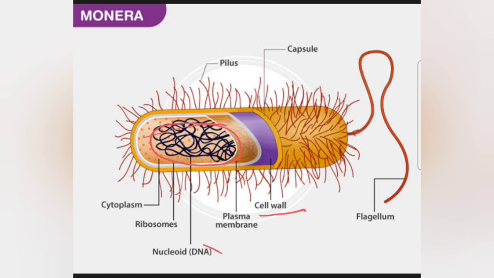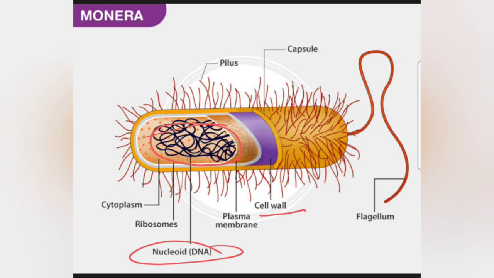So firstly, this is the nucleoid or the DNA. In prokaryotic organisms, the nucleoid is the one which is not bound within a nuclear membrane, and then we have the cell wall. The cell wall protects and gives shape to the cell, for example bacteria and blue-green algae. However, some others do not have a cell wall, for example mycoplasma.